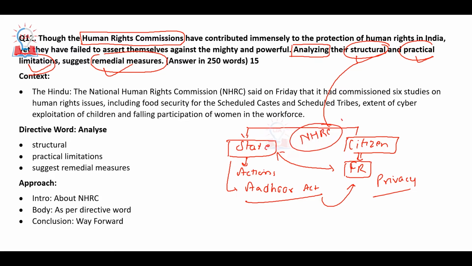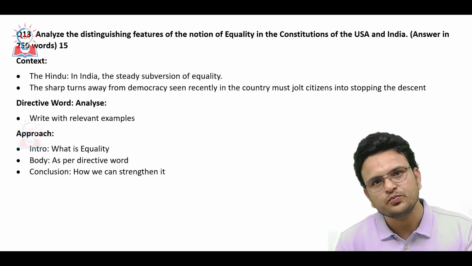In the introduction just define the National Human Rights Commission. Then simply you have to mention that on one side we have a powerful state, on the other side we have citizens, and to protect the rights of the citizens, the role of the National Human Rights Commission becomes very important. In the body part you have to analyze the role in terms of structure, practical limitations, and remedial measures, and then conclude your particular answer.